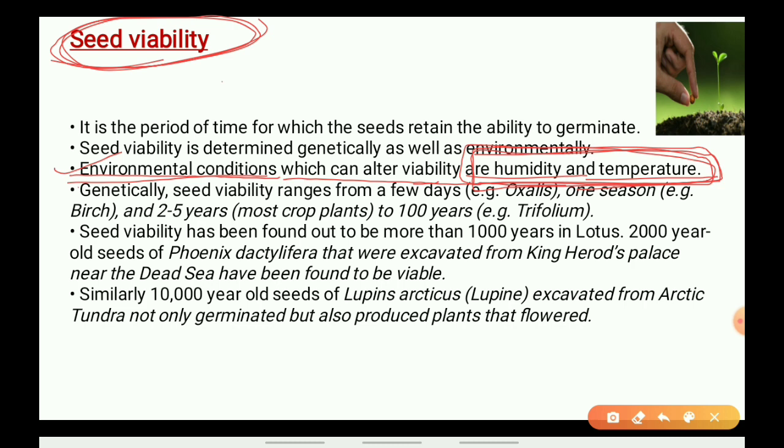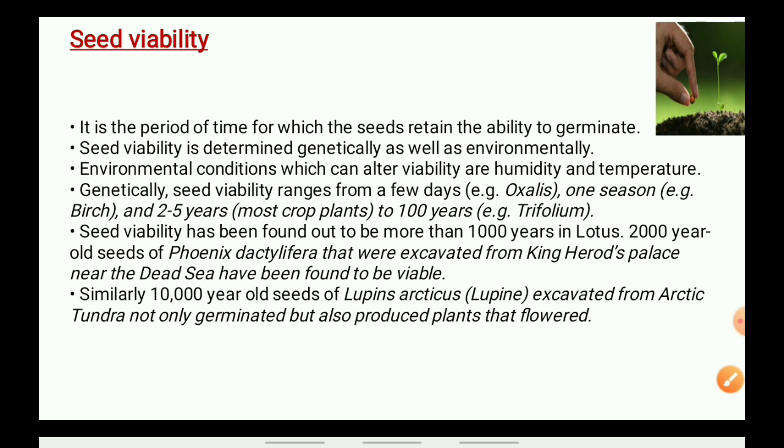Now on the genetic basis, let us see that the seed viability ranges from a few days, that is from 1 season to 2 to 5 years, and sometimes it is also lasting for 100 years. So 2 to 5 years in most of the crop plants, and 100 years, for example, for Trifolium. What is Trifolium?